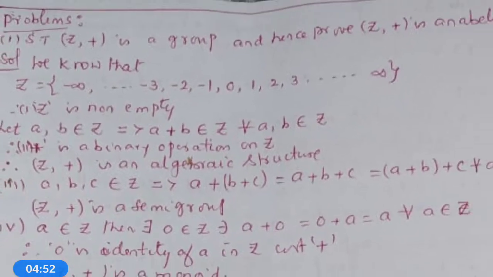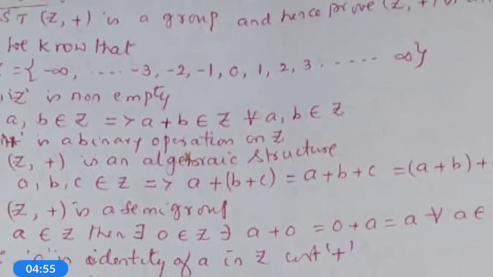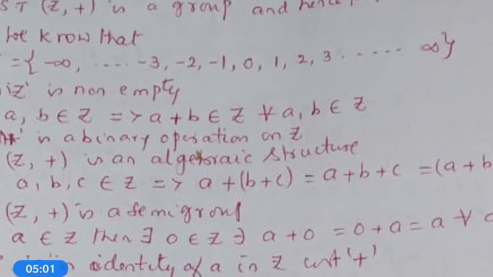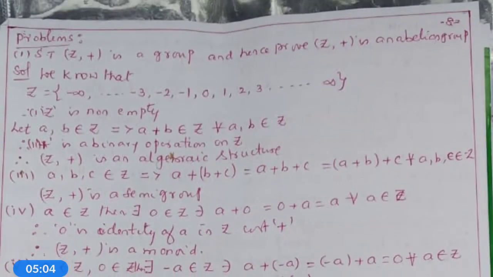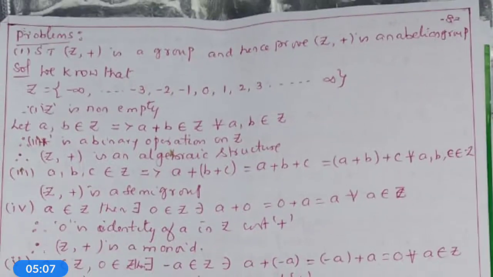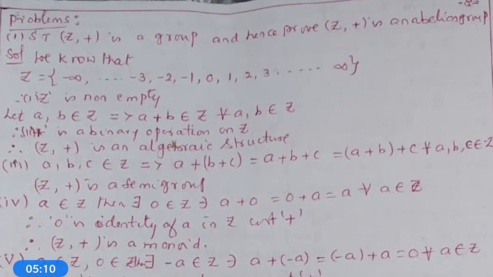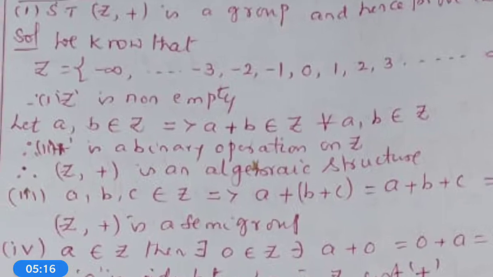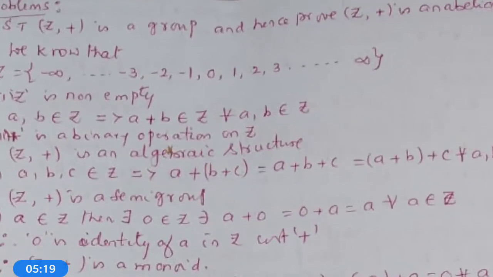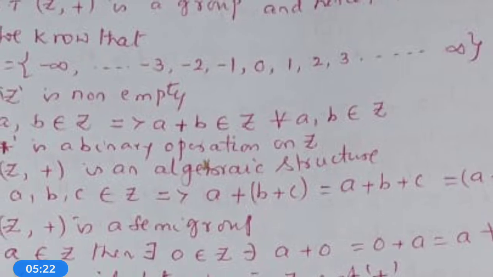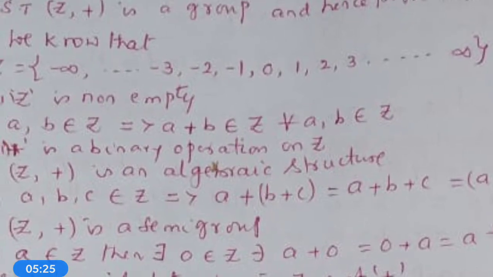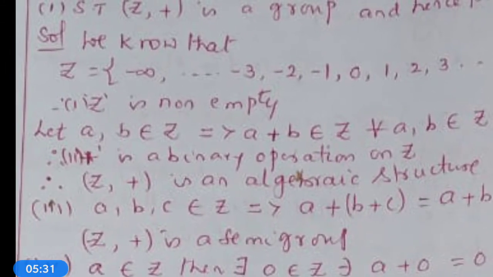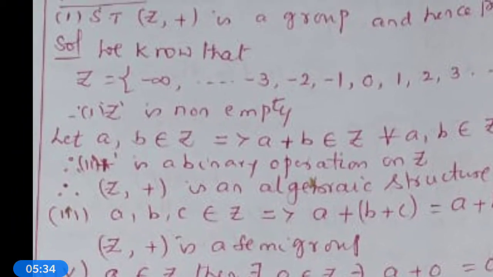For the solution, we know that Z is equal to the set of minus infinity, minus 3, minus 2, minus 1, 0, 1, 2, 3, and so on to infinity. Therefore, Z is non-empty. Now, whether (Z, plus) is an algebraic structure or not. For that, star in this case is plus. So let us choose a, b belongs to Z, which implies a plus b also belongs to Z for the unique element a plus b, for all a, b belongs to Z. Therefore, (Z, plus) is an algebraic structure.